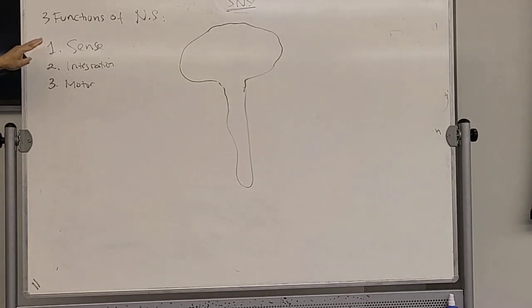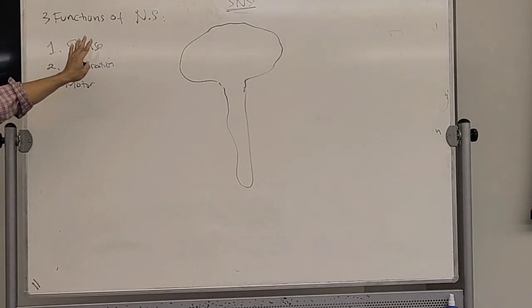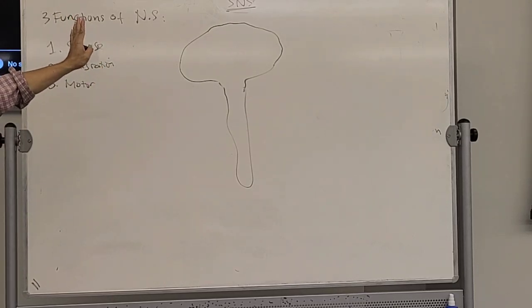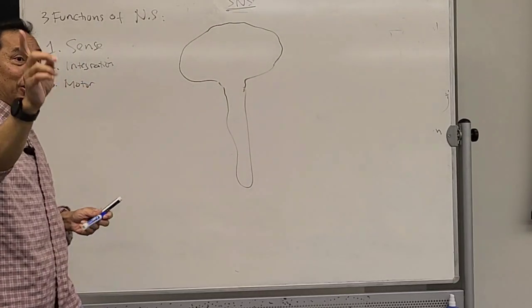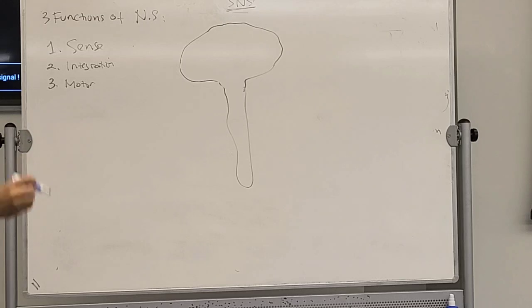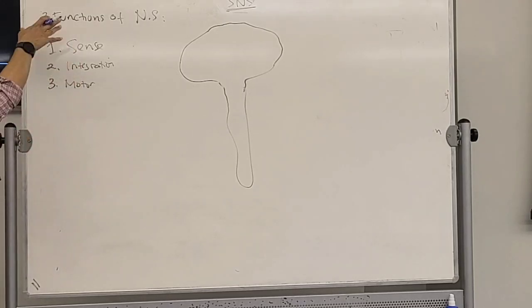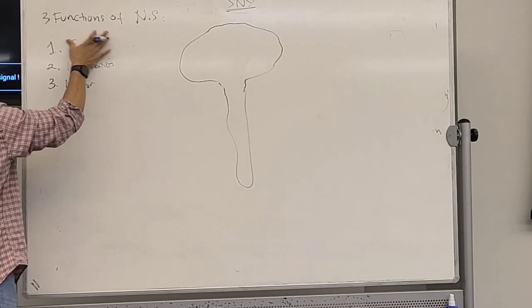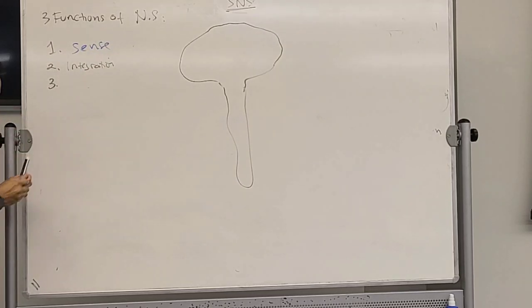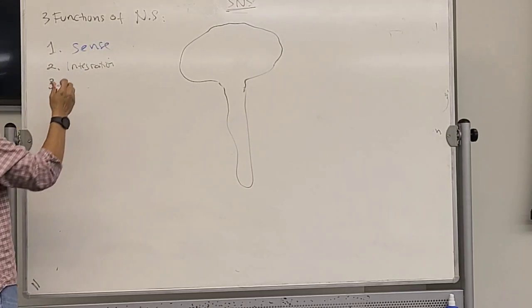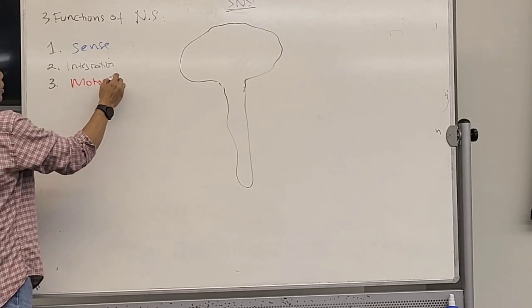Now, in order to perform these three functions, the nervous system needs 5 components. Okay, so for the first component I'm going to use blue color. Then you know what components are going to be. I'm going to change this. Okay, sense, and this one using red, motor action.